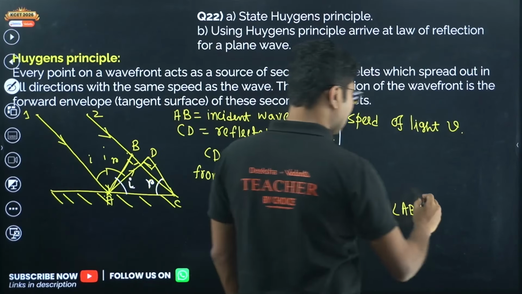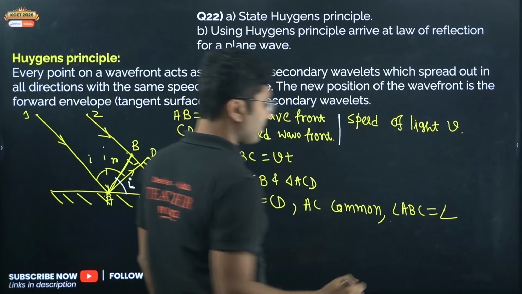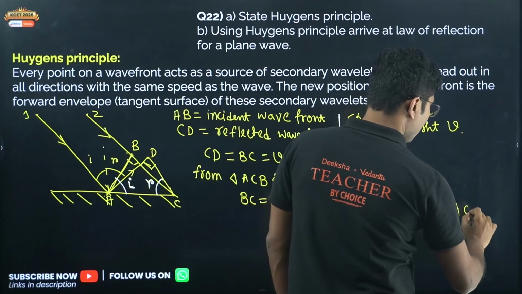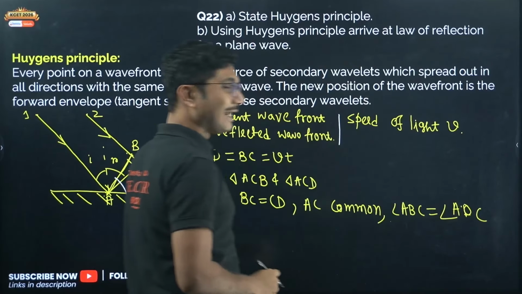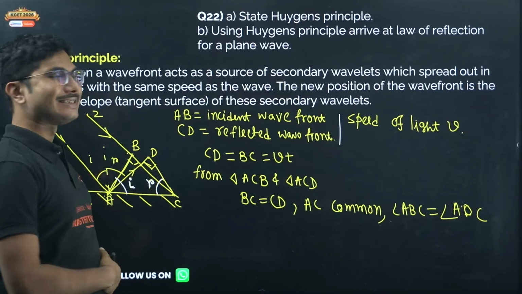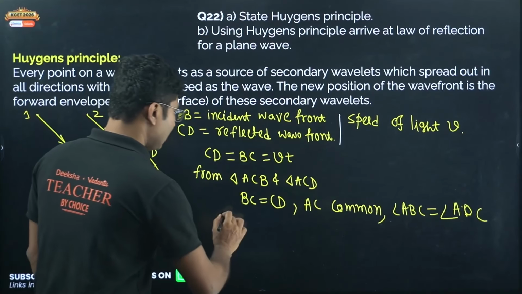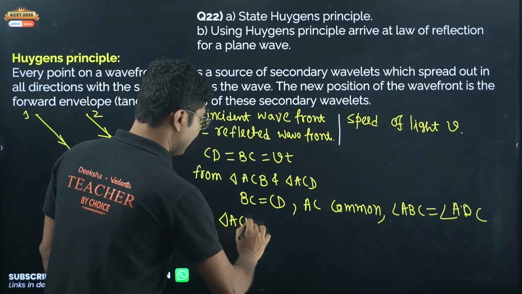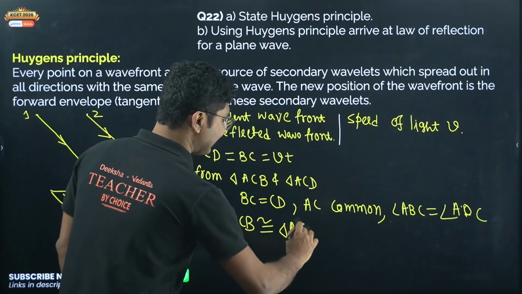So angle ABC equals angle ADC. So side angle side. From that we can say that triangle ACB must be congruent to triangle ACD.